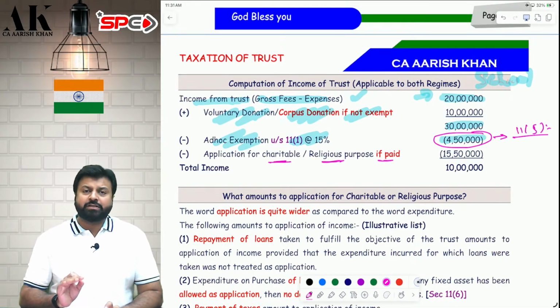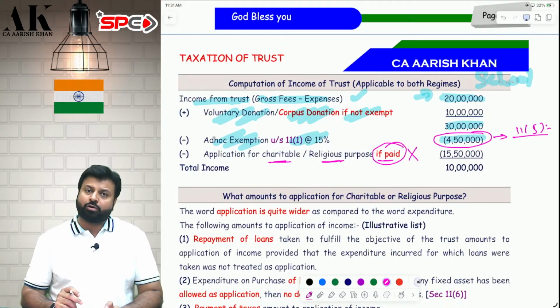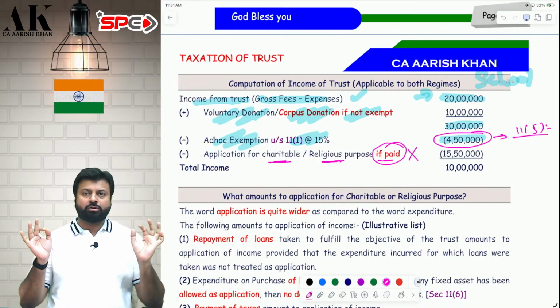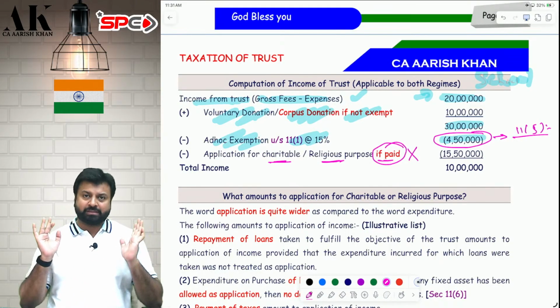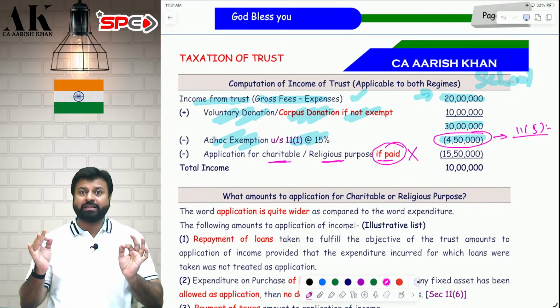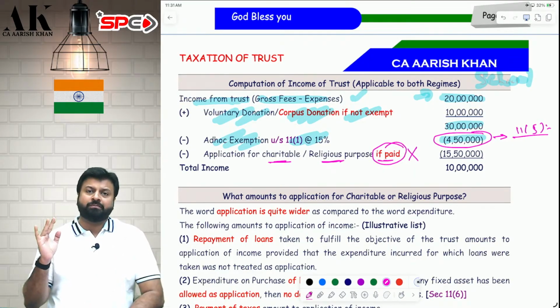You apply the money for charitable and religious purpose, but the deduction will only be allowed on paid basis, not on accrual basis. To a trust, deductions are not allowed on accrual basis. To a trust, deductions are only allowed on paid basis. That too, if the application is more than 10,000 rupees, you have to make the payment by account payee cheque, account payee draft, ECS or such other electronic mode.